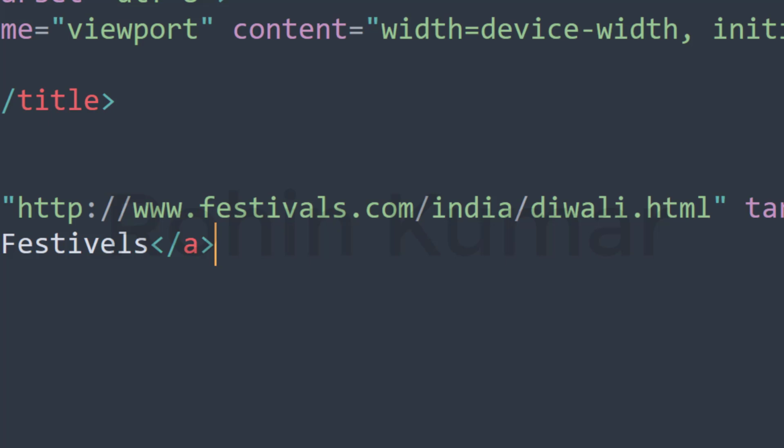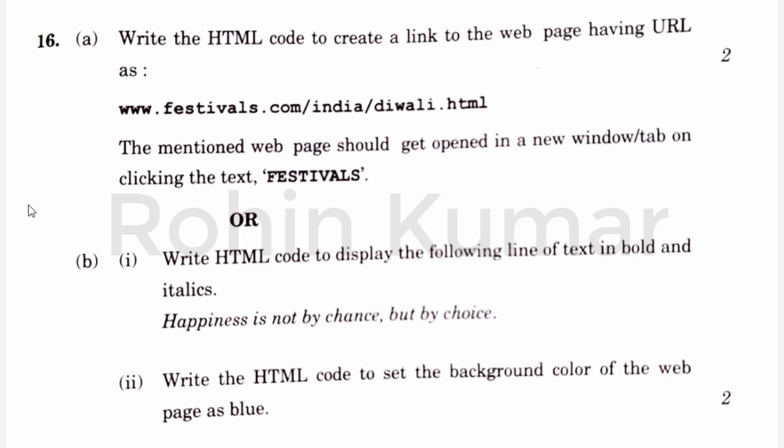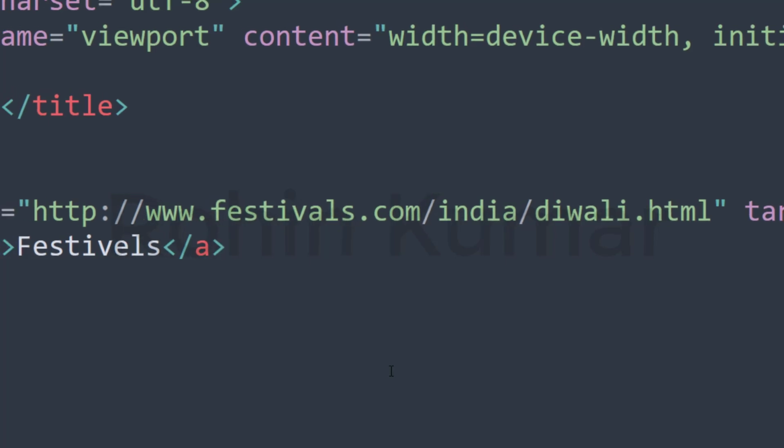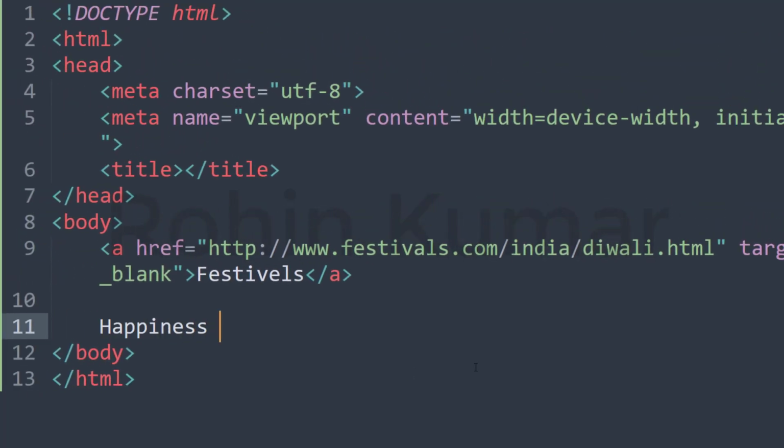So this is the right answer, friends. So let's move to the next part. Next part is OR part. Write the HTML code to display the following line of text in bold and italics. So happiness is not by chance but by choice. So again we use the same code, same page to write the code. Happiness is not by chance, it is by choice.